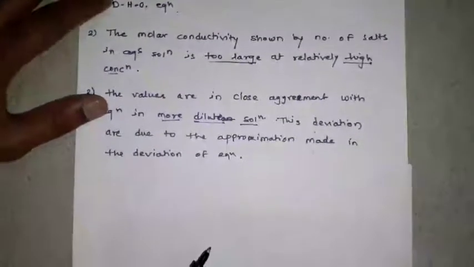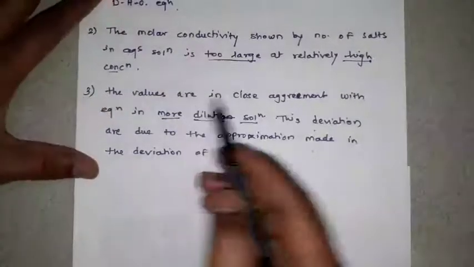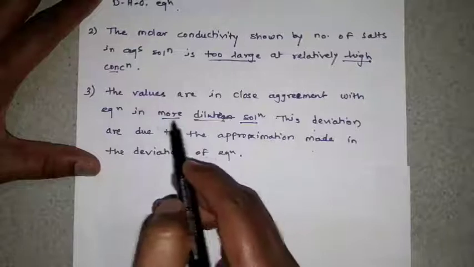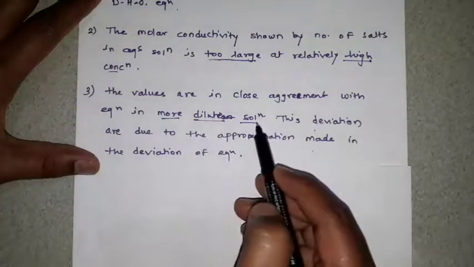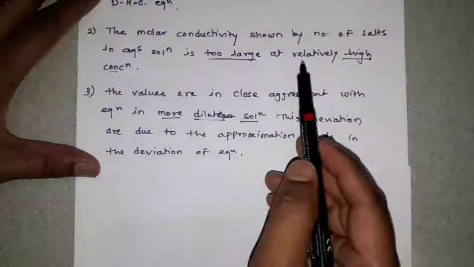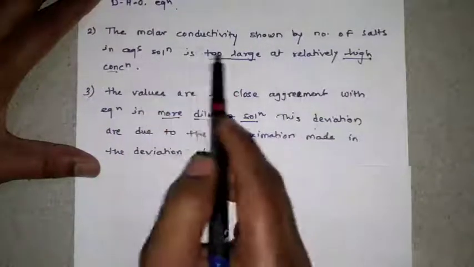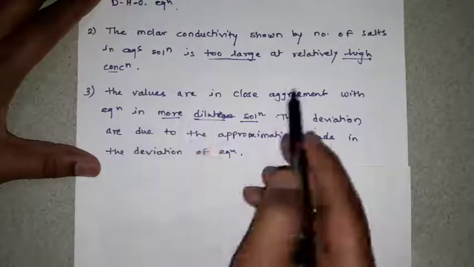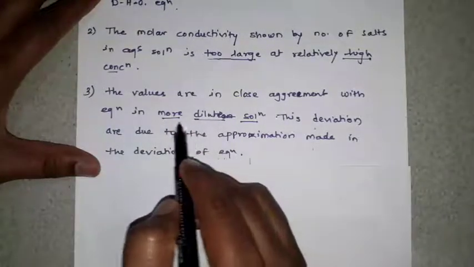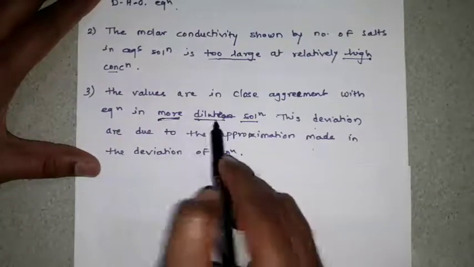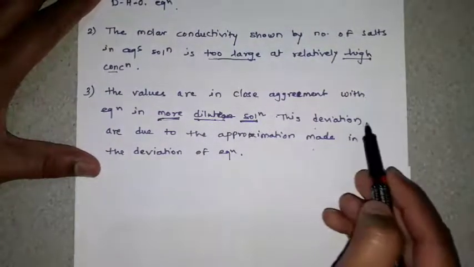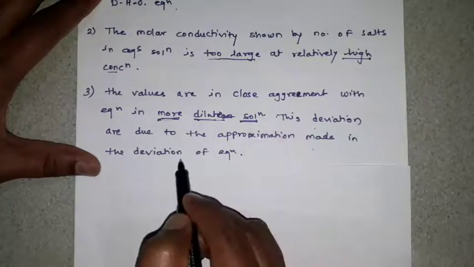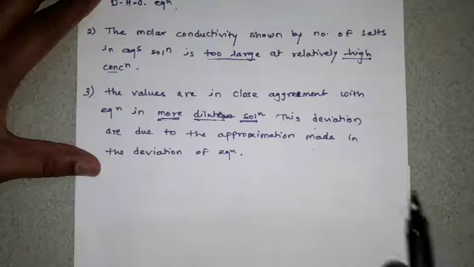Then the values are in close agreement with the equation in more diluted solution. That means that high or large molar conductivity values are in close agreement with the equation in more diluted solution. So this deviation is due to approximation made in the derivation of the equation.